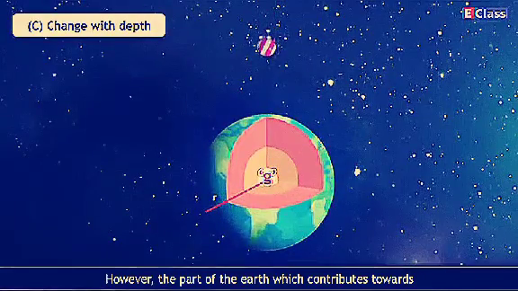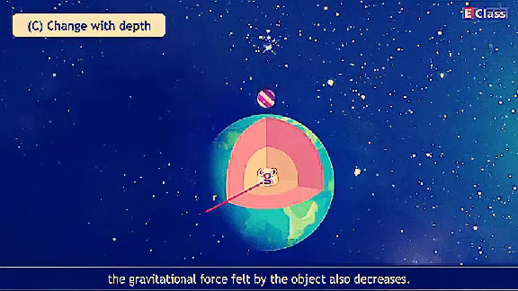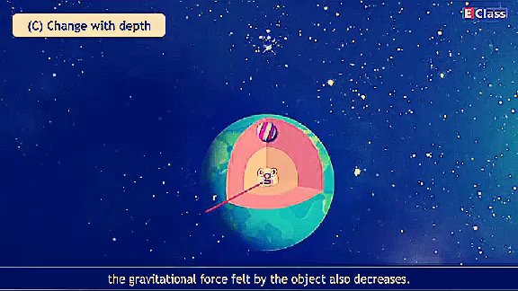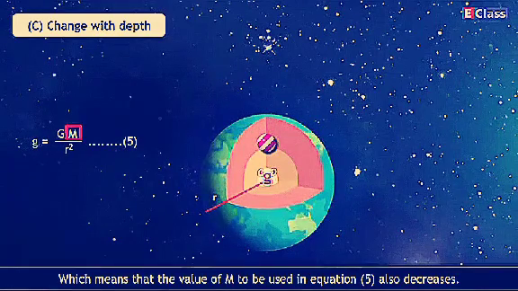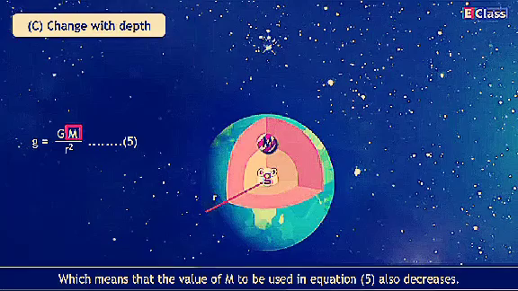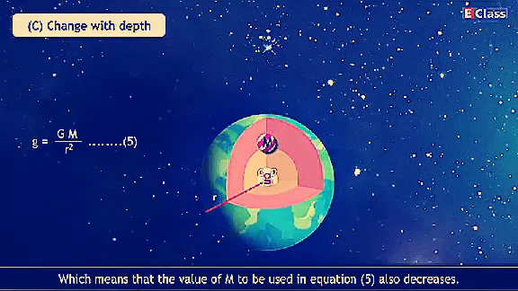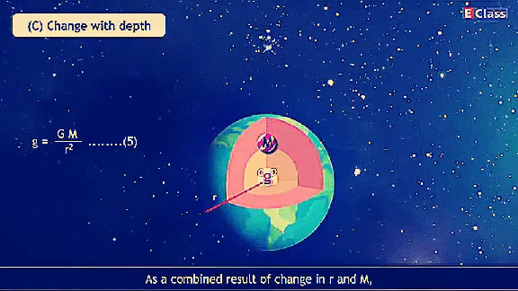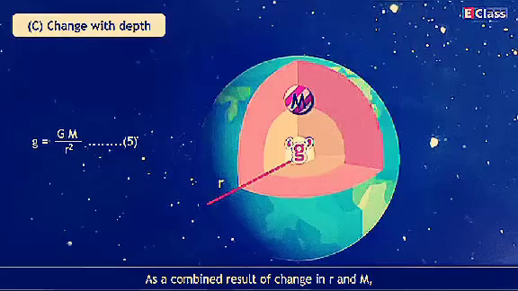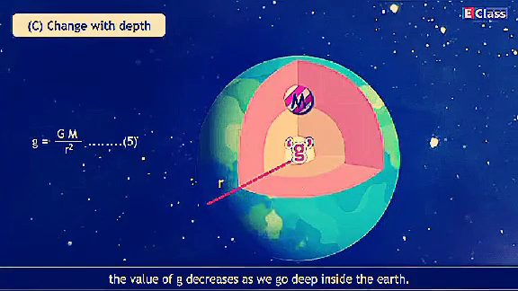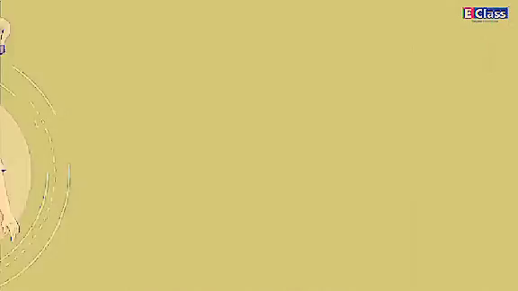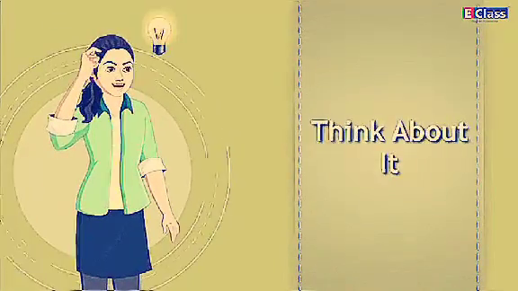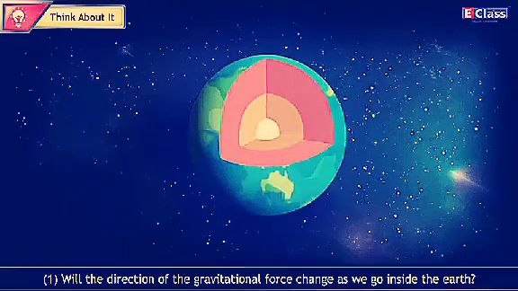However, the part of the Earth which contributes towards the gravitational force felt by the object also decreases, which means that the value of m to be used in equation 5 also decreases. As a combined result of change in r and m, the value of g decreases as we go deep inside the Earth. Think about it.